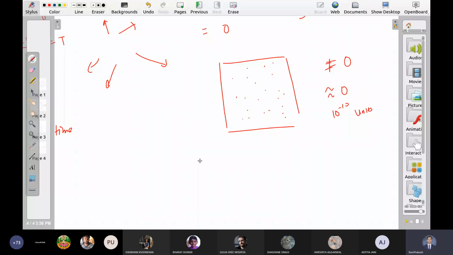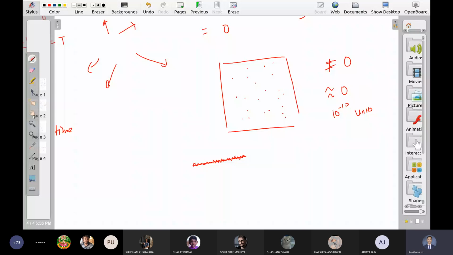So when we say zero, it actually means the average of all these moments with respect to time or with respect to atoms; this number fluctuates around zero, sometimes positive, sometimes negative. That is why we say that on the average, magnetic moment is zero if there is symmetry in the system. I mean, there is no preferred direction as of now.